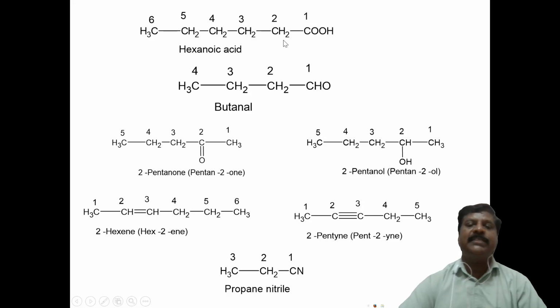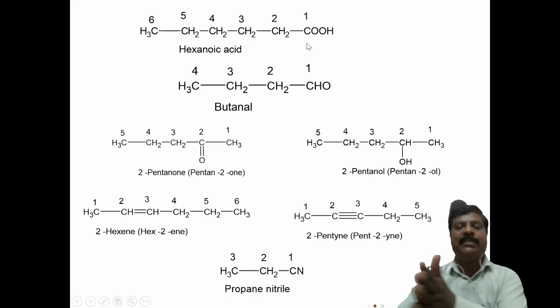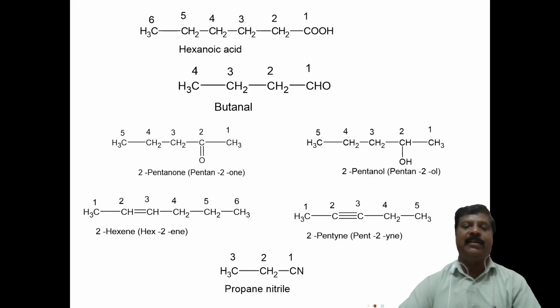Suppose we take this example. Here is this carbon atom. This is the functional group. The functional group is not taken as a substitution group, but from this carbon atom you have to number. This is carbon atom 1, this is 2. The carboxylic acid will be present at the end of the carbon chain, or the beginning of the carbon atom chain.